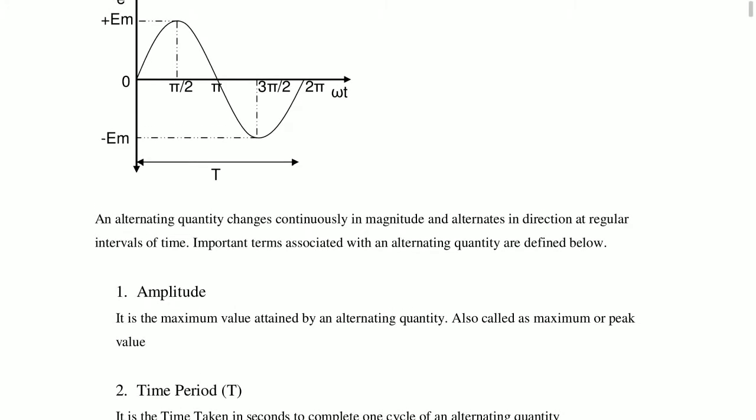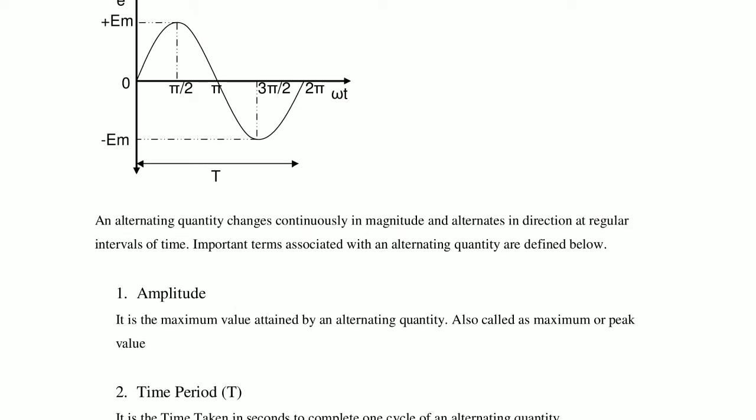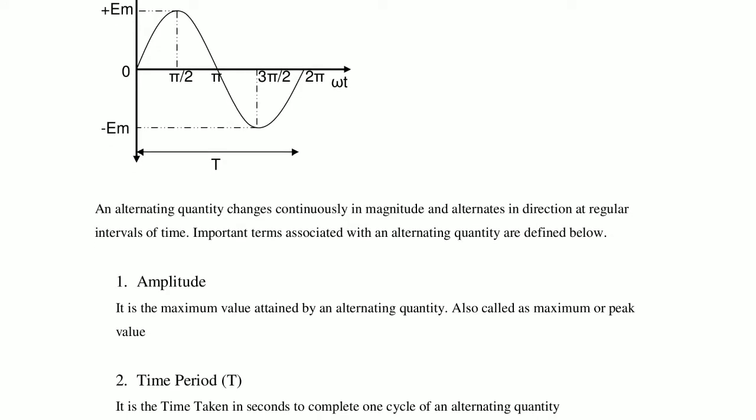Now, time period. Here the waveform has a positive half cycle and a negative half cycle. So the time period is the time taken in seconds to complete one cycle of an alternating quantity. That is, how much total time it takes for completion of one cycle, meaning the positive and negative cycle. This is called the time period.